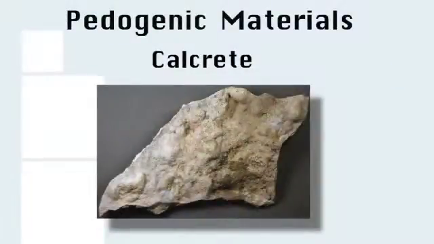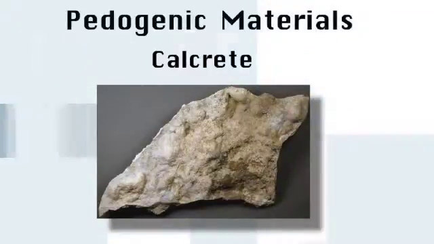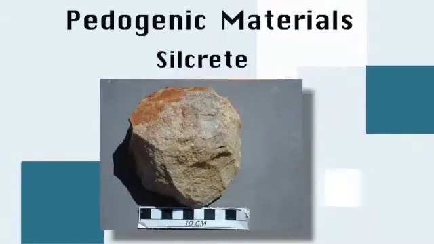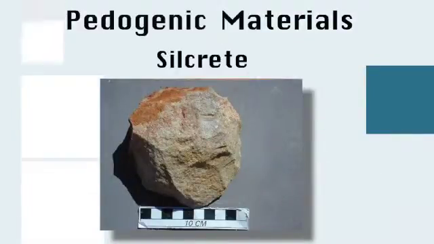Then you also get rock as a form of the calcium presence in water, which then fuses, forming a calcrete, which is calcium oxide. When silica is the dominant ion, you get a silcrete.